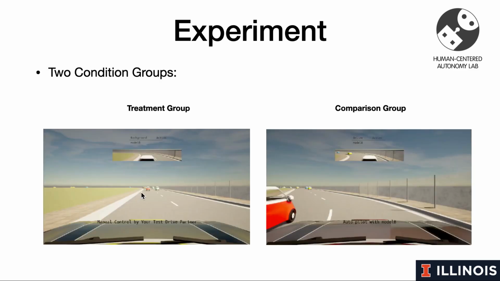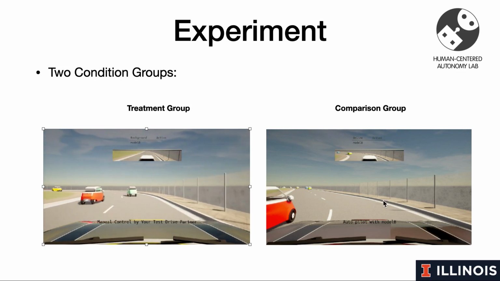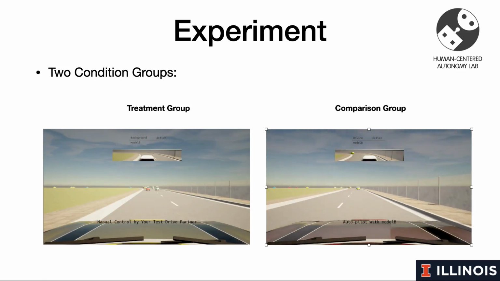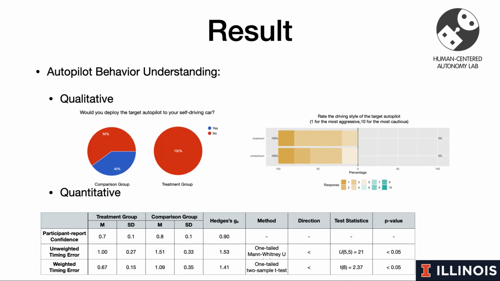Here is a visualization of the videos for the two condition groups. In the treatment group, the participant learns about the autopilot policy through the action table at the top, and in the comparison group, they directly learn from the Eagle car behavior, which is currently controlled by the target autopilot policy. We measure the degree of autopilot behavior understanding from driver deployment preference, perceived autopilot driving style, expected action timing, and the participant-reported prediction confidence for lane switching operation in 8 different test scenarios.